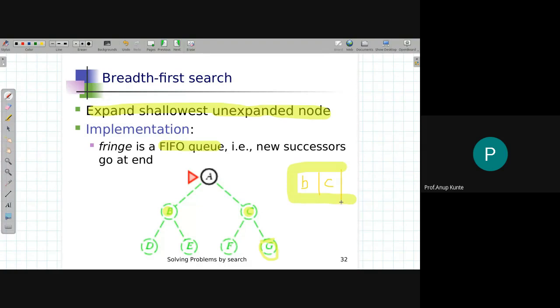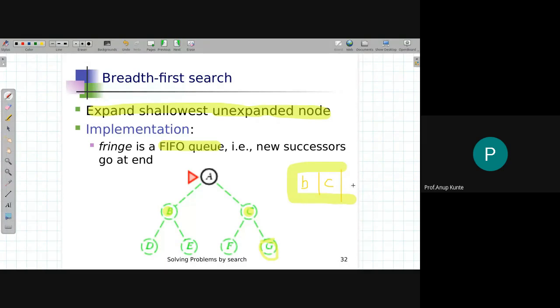Now how to maintain same level nodes is again a decision by the problem solver. In breadth first search, B and C will go in alphabetically. Here we are organizing this way because B comes before C, so we have given B a place in the queue before C, because both nodes are at the same level as far as the depth of the tree is concerned.